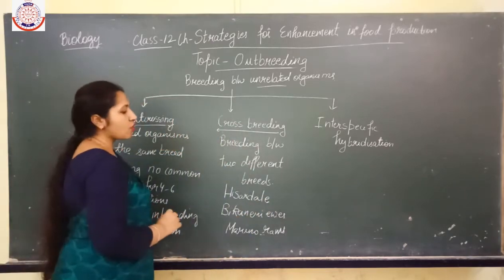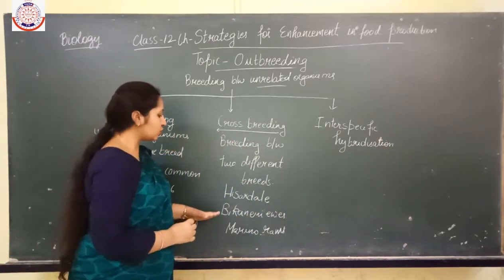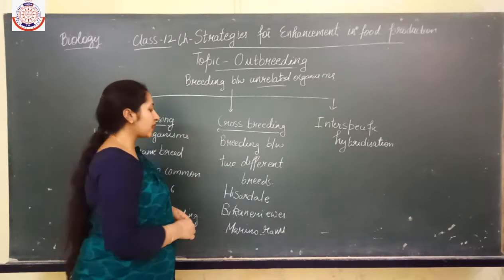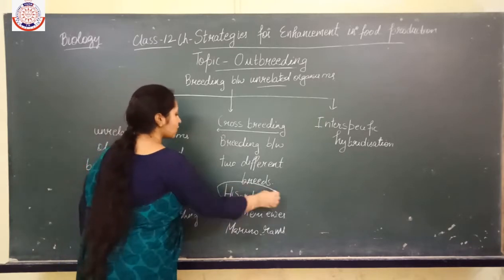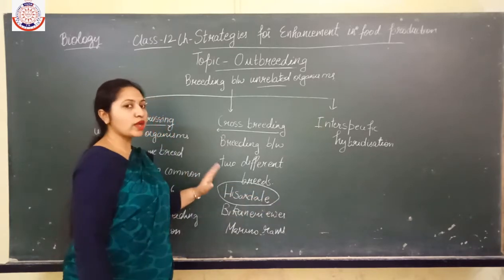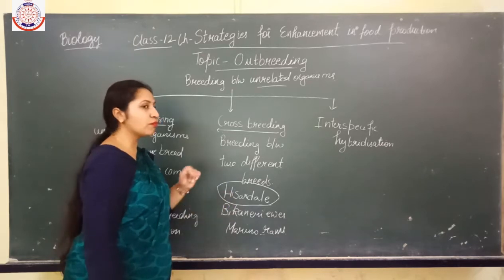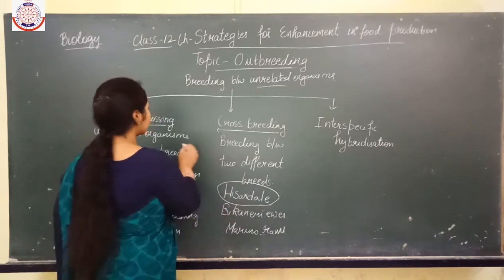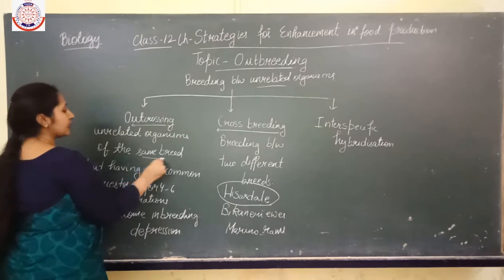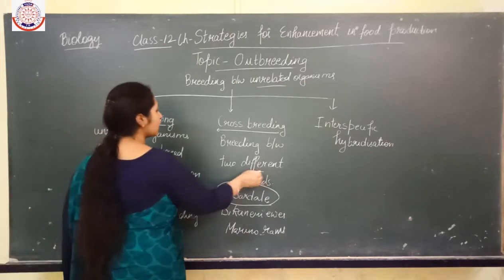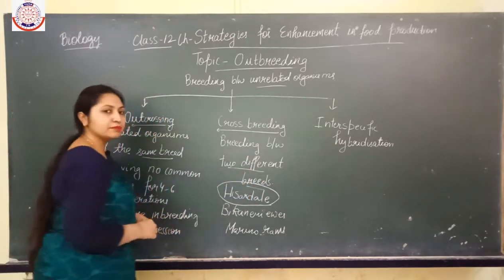So when there is crossbreeding between the Bikaneri ewes and Merino rams, what happens? Hisar-Dale is obtained, having the qualities of both these two breeds. So what is different here? Here the same breed is present, and there two different breeds are present.